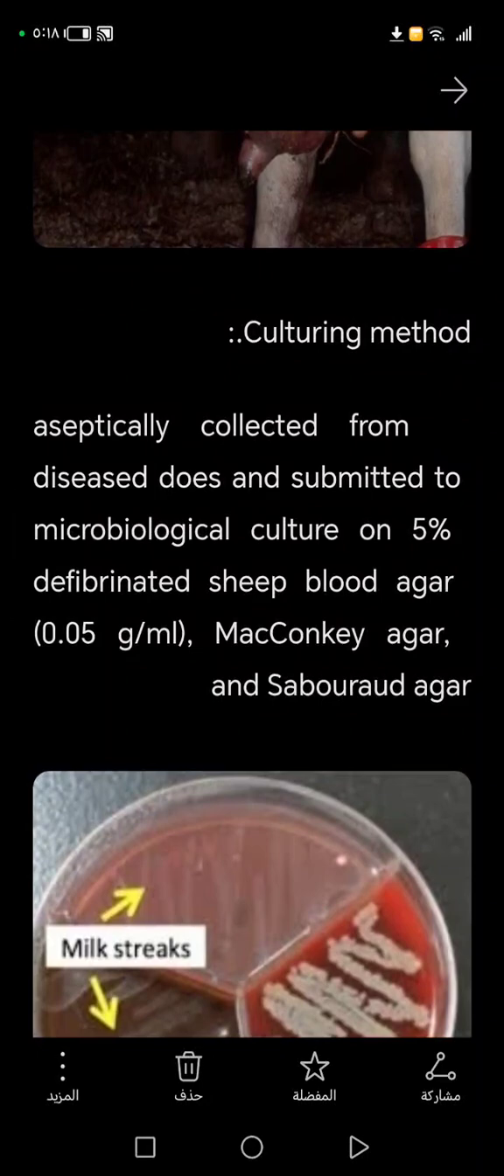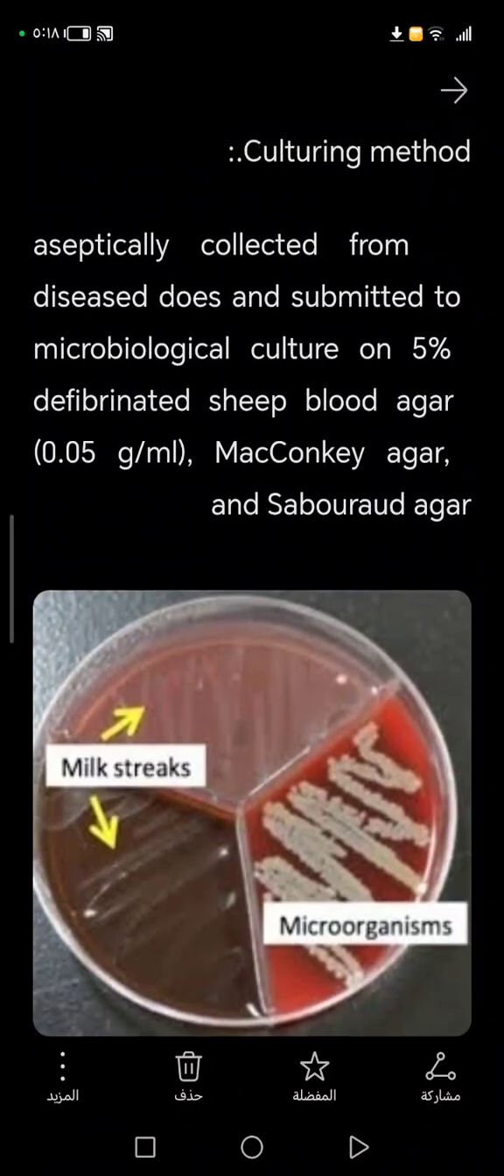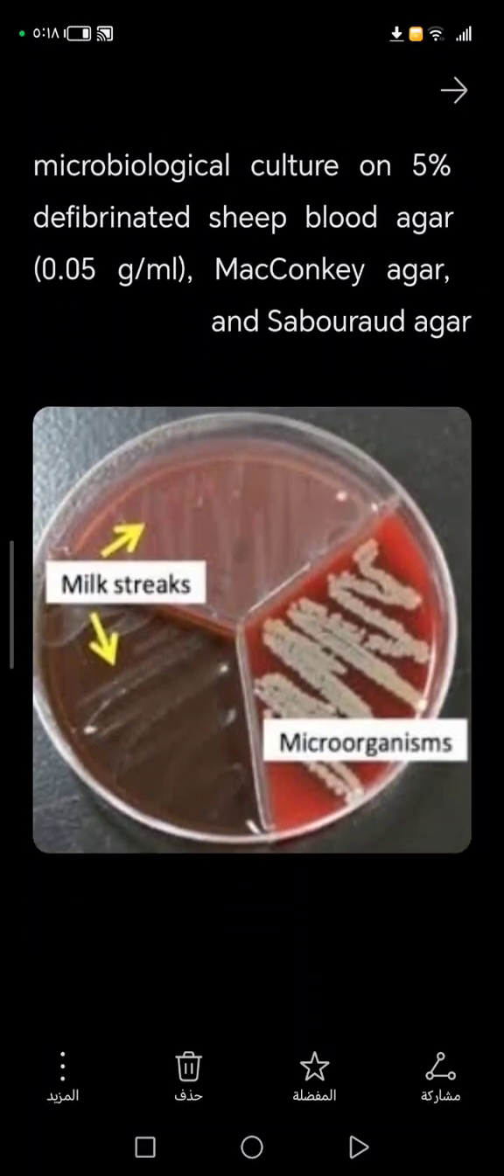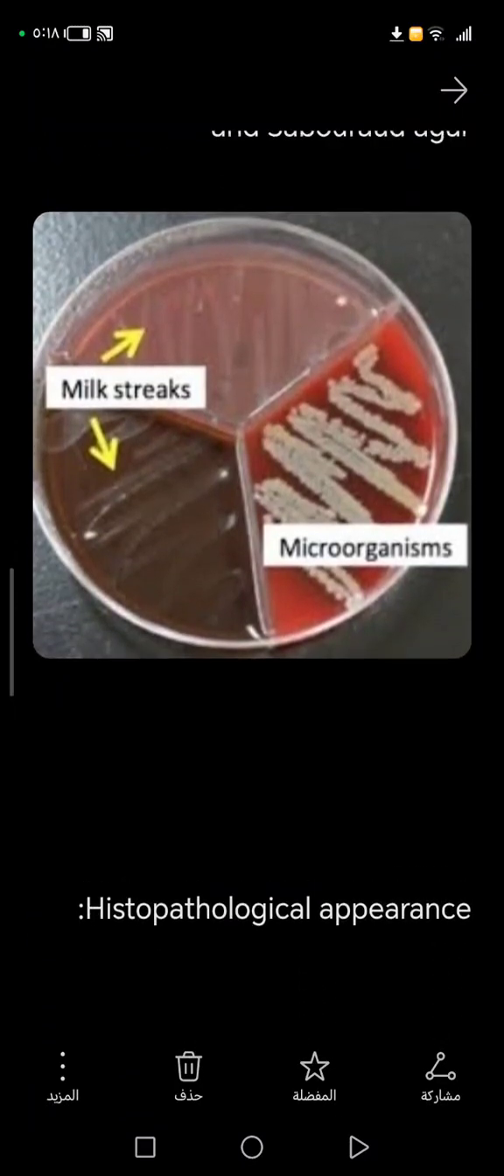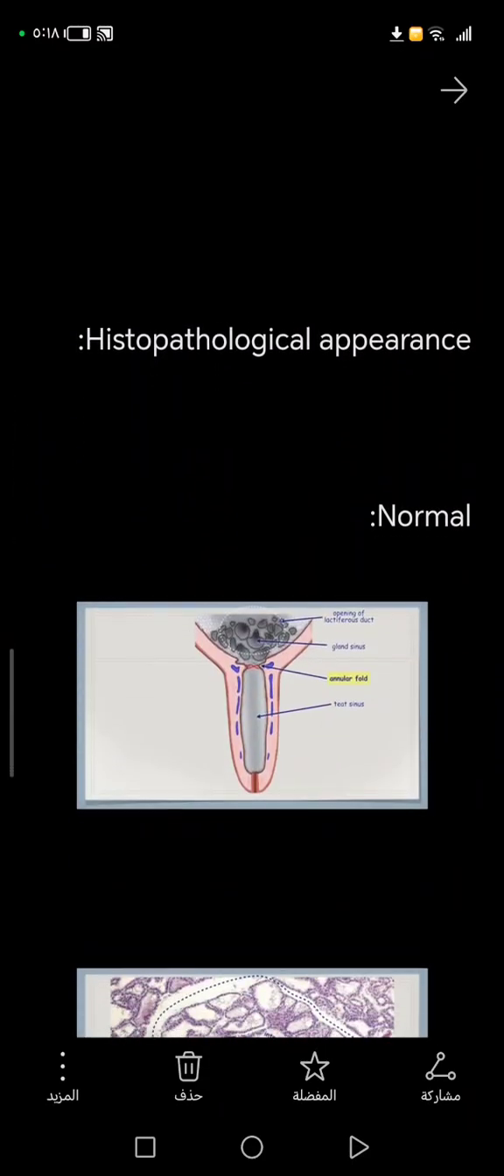The sample is aseptically collected, as I said, from the diseased cow and submitted to microbiological culture on 5% defibrinated sheep blood agar. So we will use blood agar and MacConkey agar with the Sabouraud agar, okay? MacConkey is for only gram negatives, and we know blood agar is for gram negative and positive. This is the result you will get, that I will explain in other videos, the results of bacterial cultures, okay?